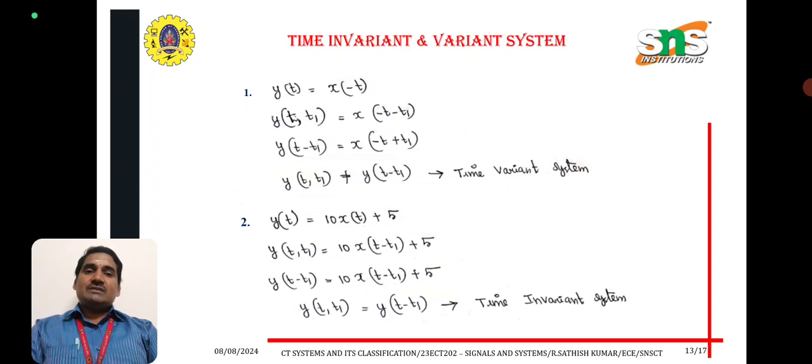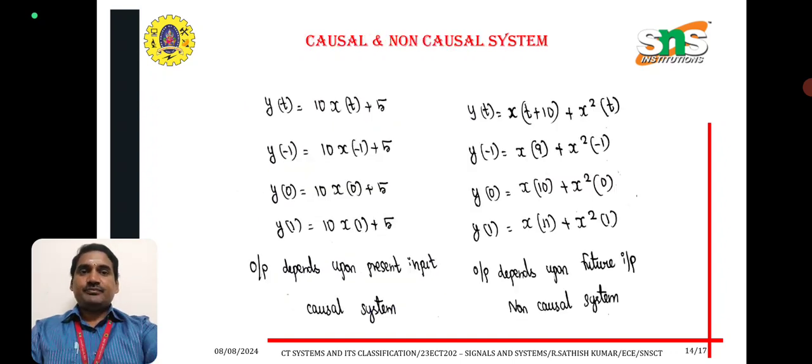Next one, y of t is equal to 10 into x of t plus 5. y of t comma t1 means whenever the input function appears, it can be replaced by t minus t1 plus 5. 10 into x of t can be completely replaced by t minus t1 plus 5. Therefore, y of t comma t1 should be equal to y of t minus t1. The system is said to be time invariant system.